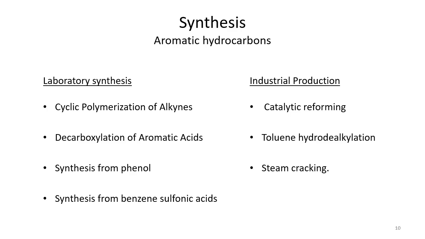Trace amounts of benzene were found in petroleum and coal, and it is basically a byproduct of incomplete combustion of many materials. However, for commercial use until World War II, most benzene was obtained as a byproduct of coke production, that is overcooked coal, and we have coal tar too.